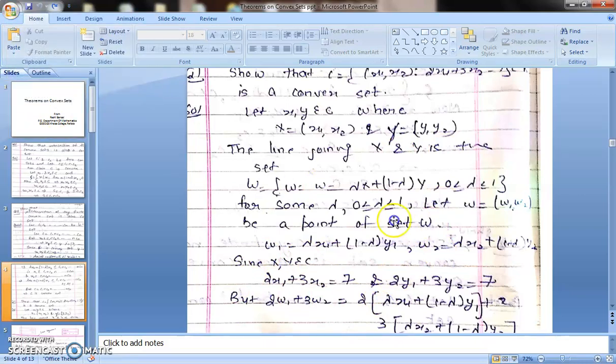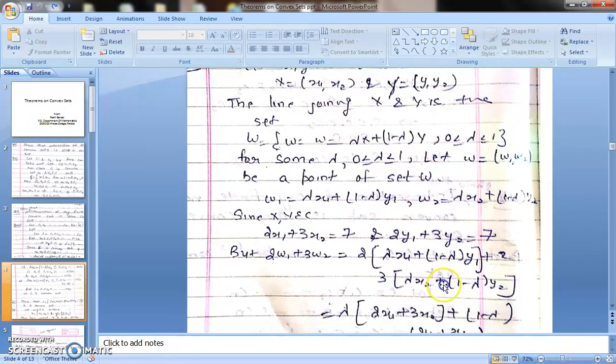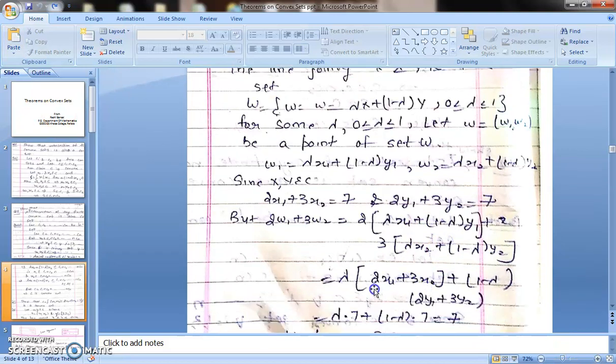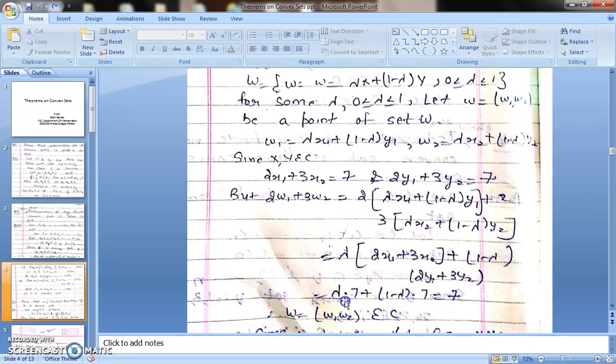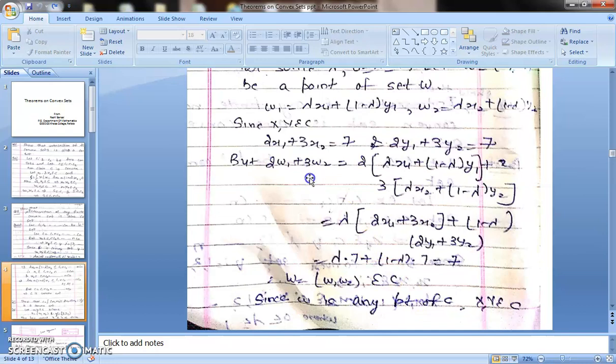So I put the value of w1 here and the value of w2 here, and you take lambda common. Here you take 1 minus lambda common, and then you get lambda into 7, because 2x1 plus 3x2 is equal to 7. And 2y1 plus 3y2 is 7. When we solve it, we get 7. So 2w1 plus 3w2 is equal to 7. Therefore the point W also belongs to C. What was W?